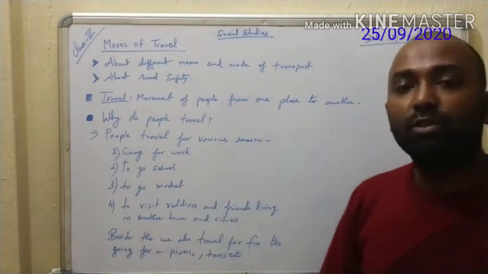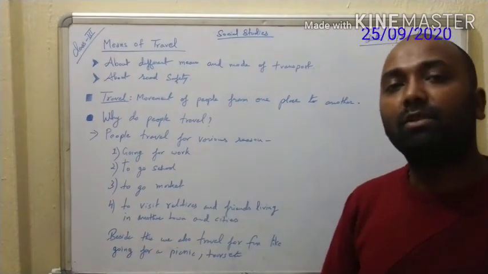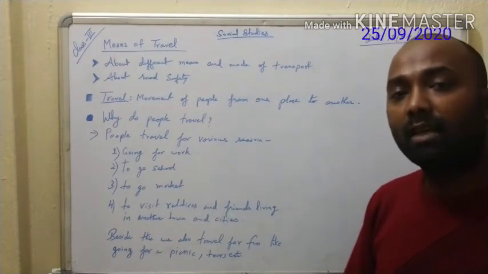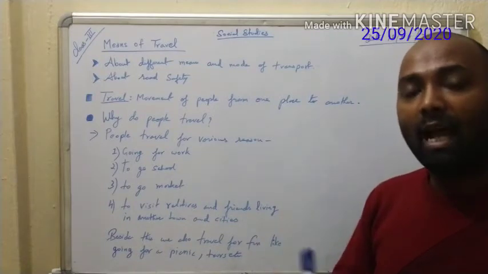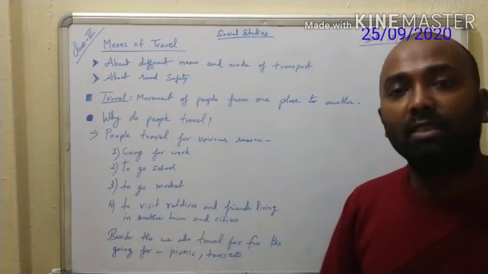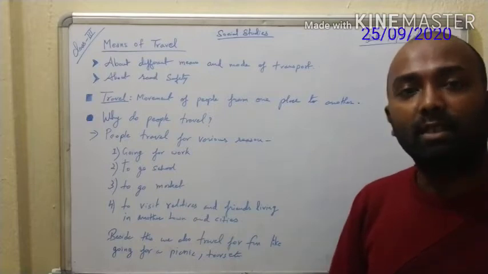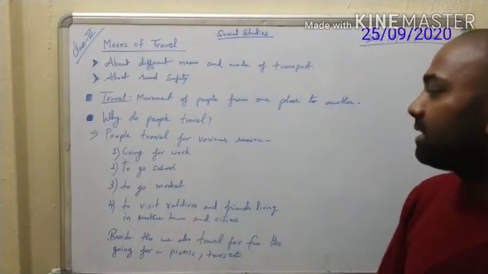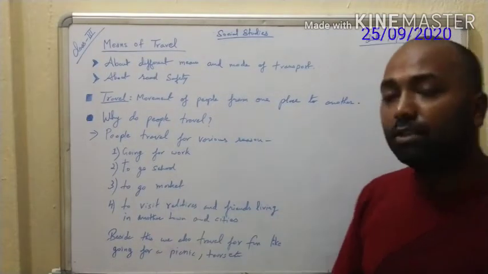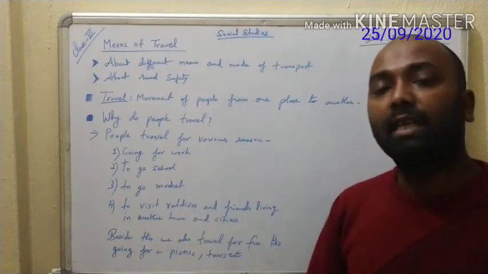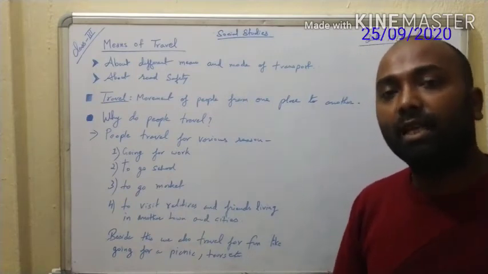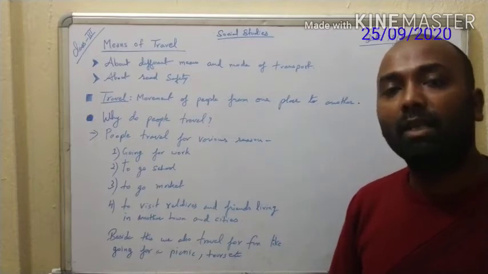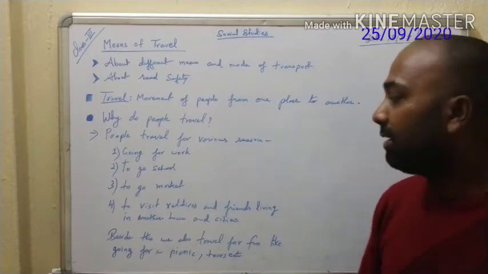Another one is to go to school. Now the students go to school, the teachers go to school, the principal and other staff go to school. That means they have got work in the school. Some go for study, some go to do various other works. Okay. So for that reason they have to travel. Another one is to go to the market. Now we need to buy things for our day-to-day life. Okay. So those things are available in the market, and for that also we need to travel.